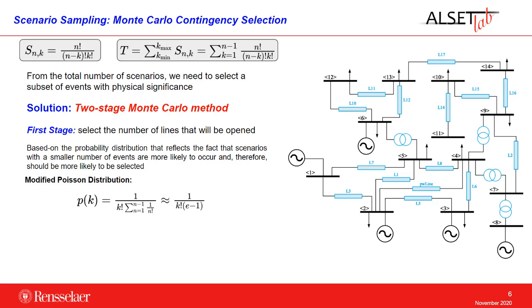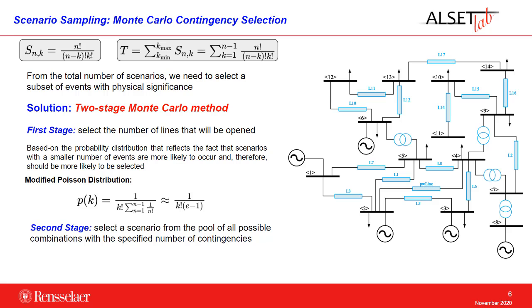That number k is selected by a modified Poisson distribution. With k fixed, we go to this equation and compute all the possible scenarios with that number of lines being open and select one. And that is how we selected contingencies.